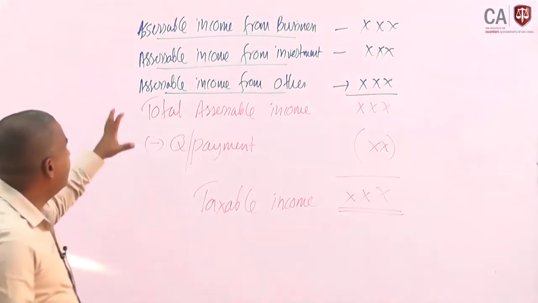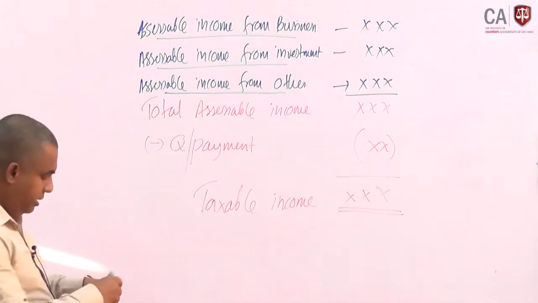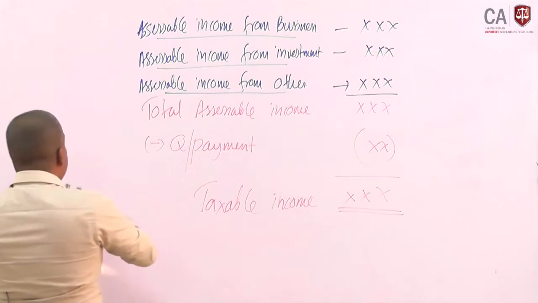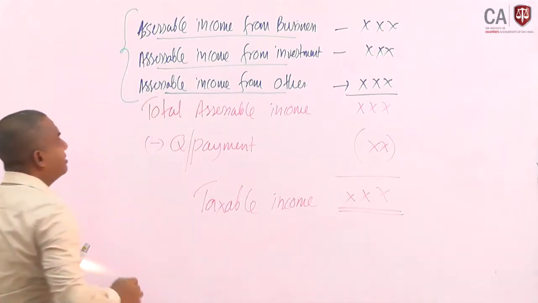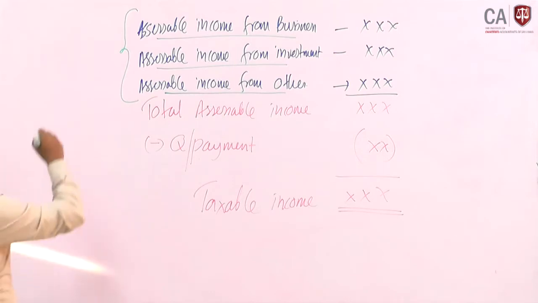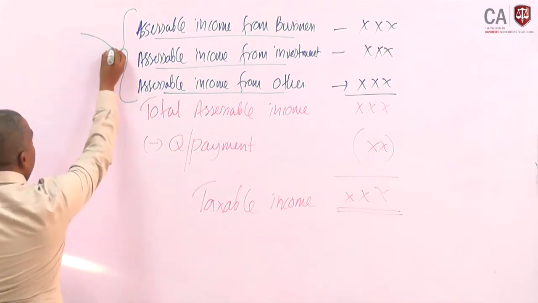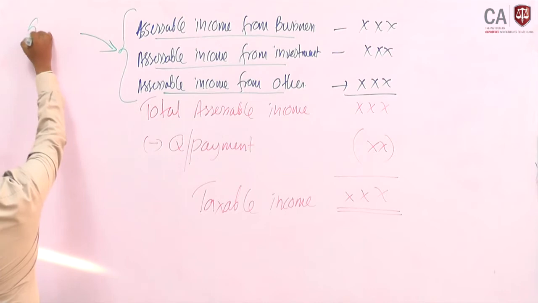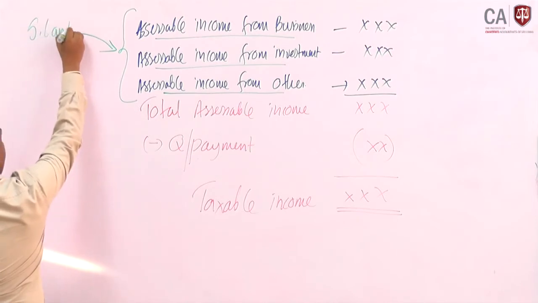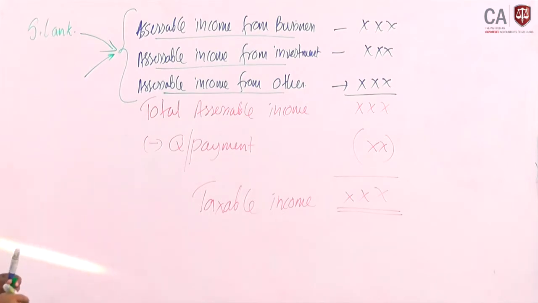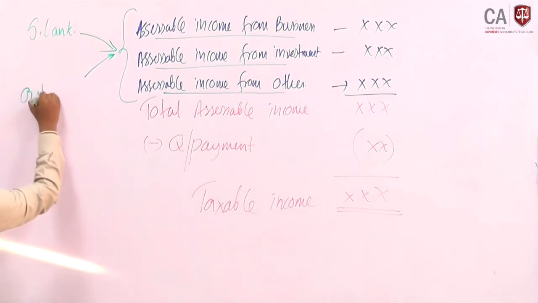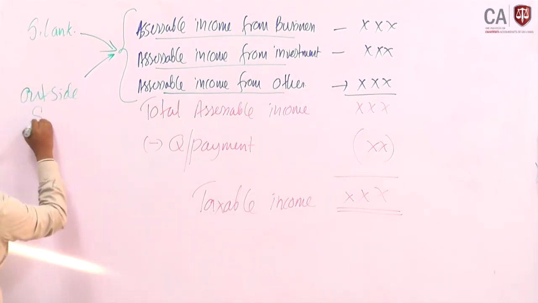If you think about a resident company, when you decide on those assessable incomes, sometimes those may be derived from Sri Lanka, and sometimes they may arise or be derived from outside Sri Lanka.